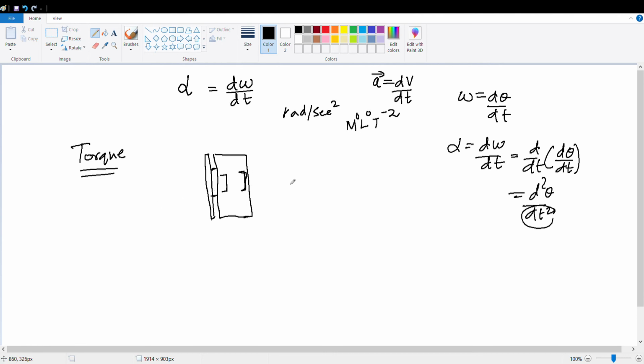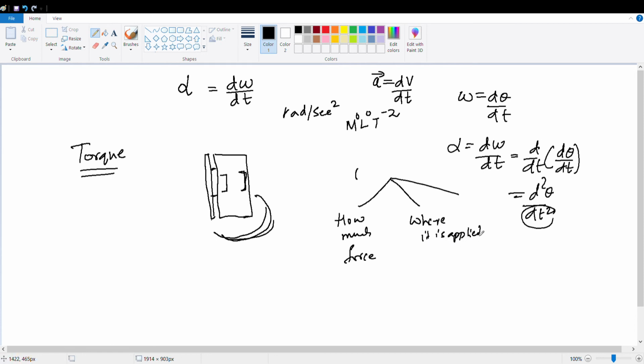When you talk about a force acting in a curved or circular motion, or not in a linear path, there are three important things. First, how much force is applied, where it is applied, and at what angle it is applied.